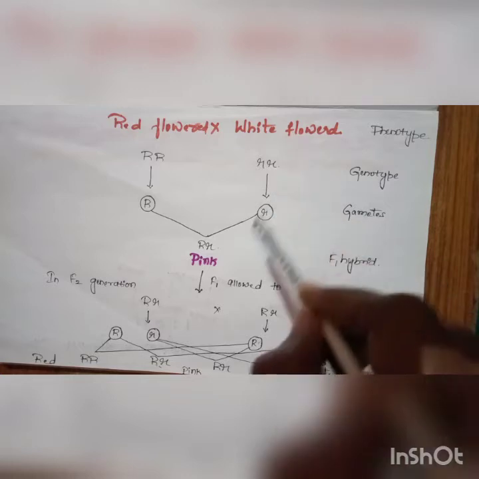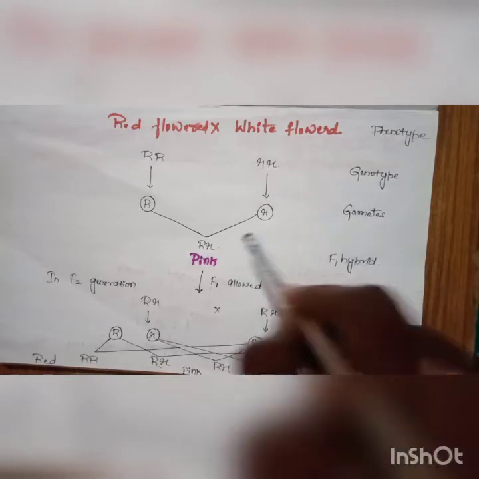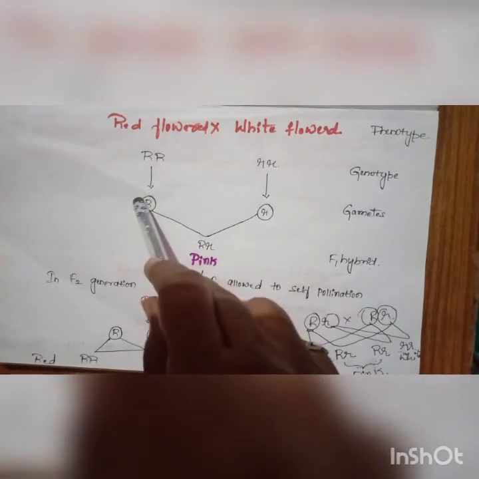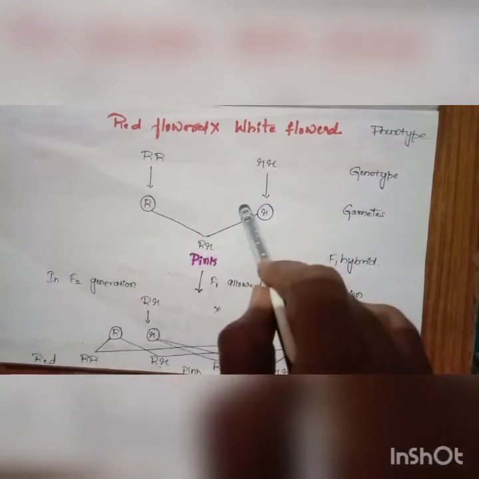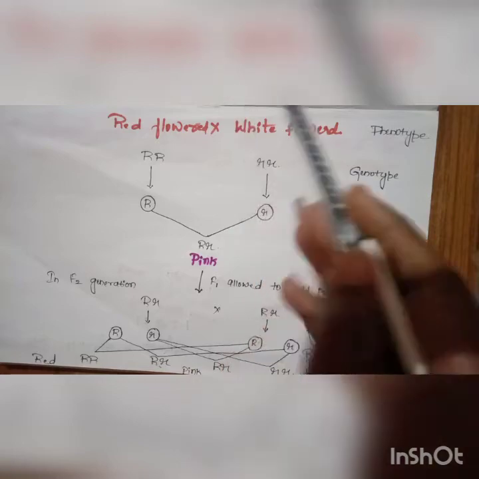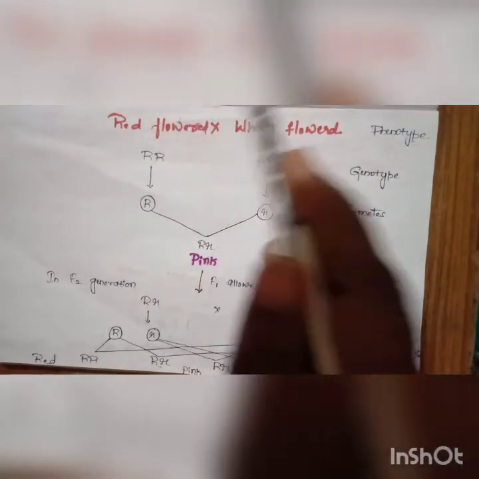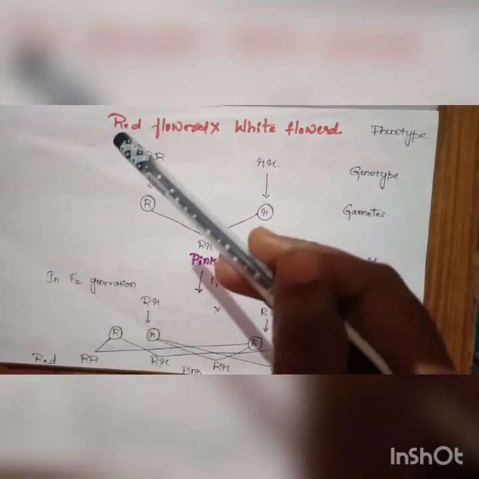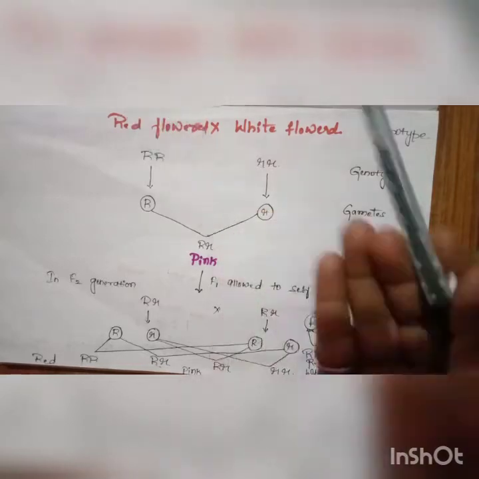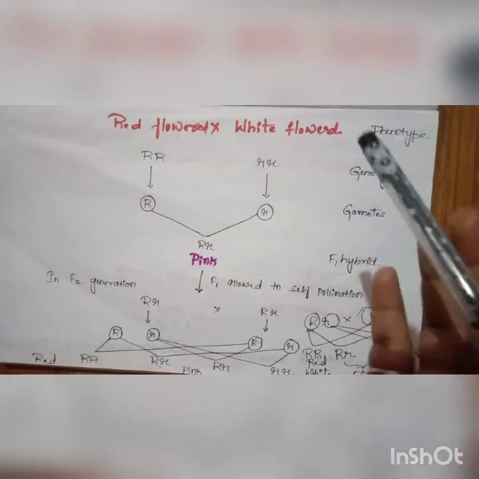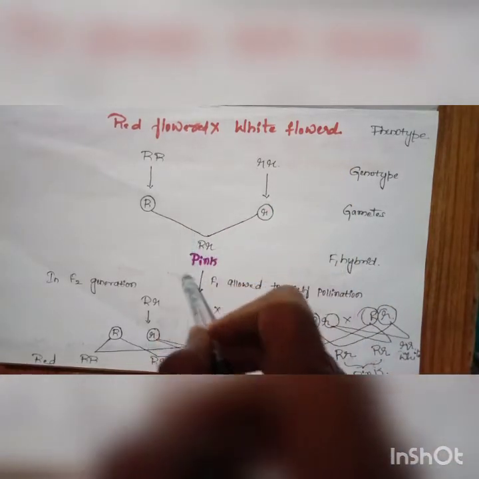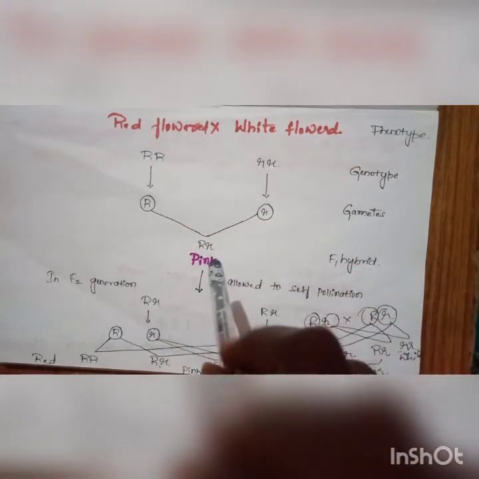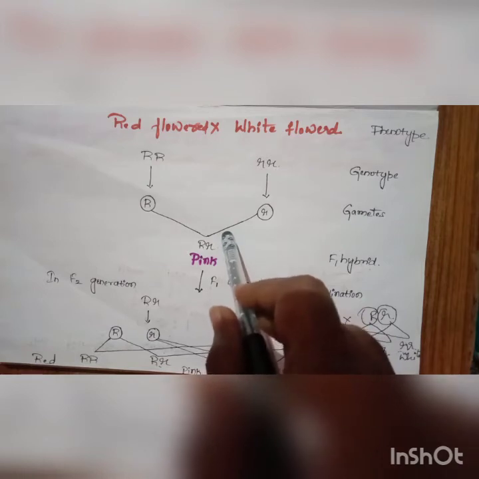If white is dominant, the F1 hybrid will be white. But in this case, neither red nor white will appear; on mixing those characters, due to incomplete dominance over the other, both of them express their character, so it results in pink colored flowers.